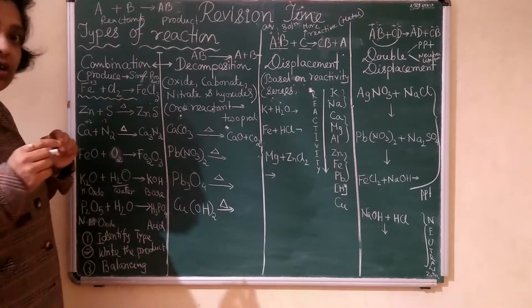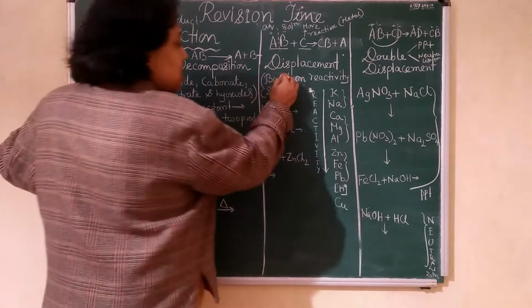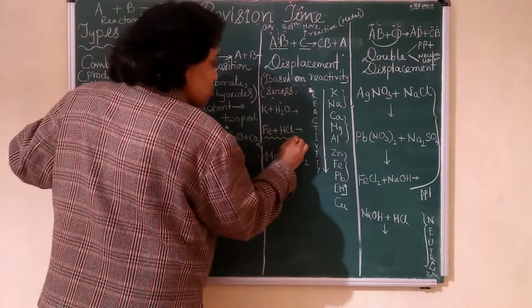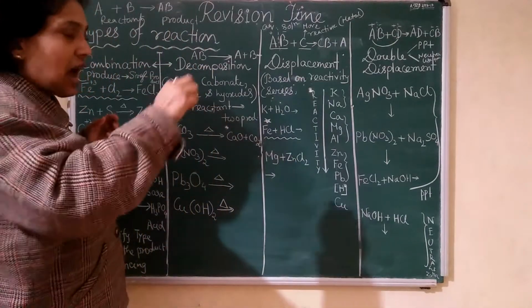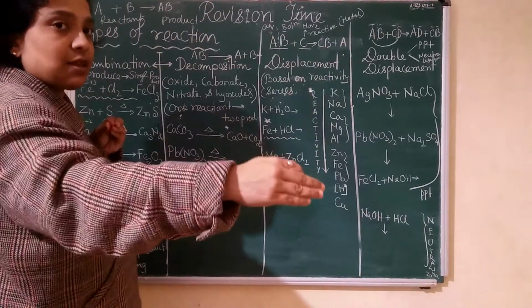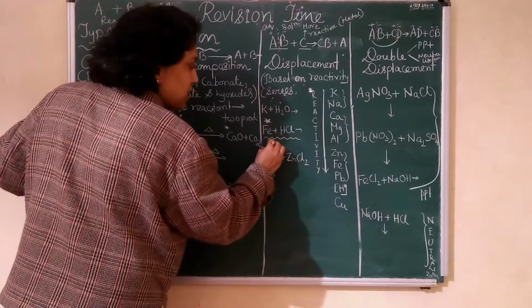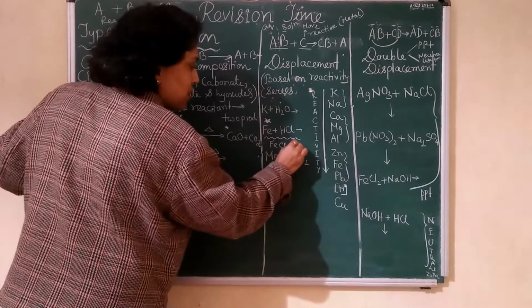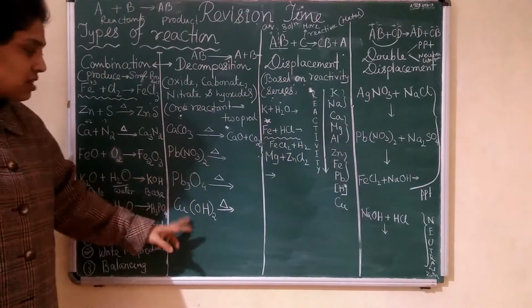Why not plus 2 oxidation state? The plus 2 oxidation state product will be there, but that is in a displacement reaction. So remember that I said in the beginning to underline where there is an exception. Here it is FeCl3, but there you will get the product FeCl2 plus H2.